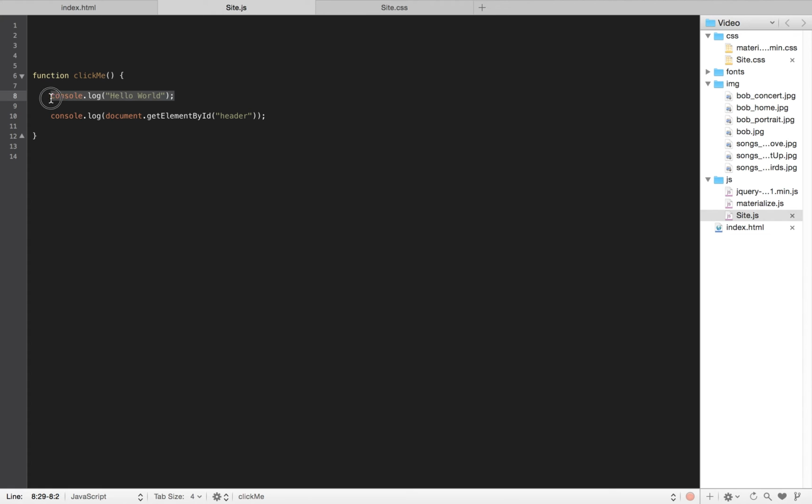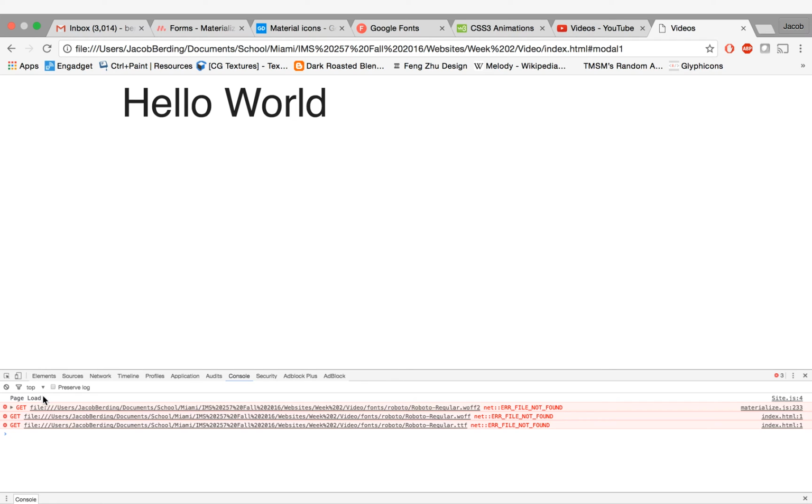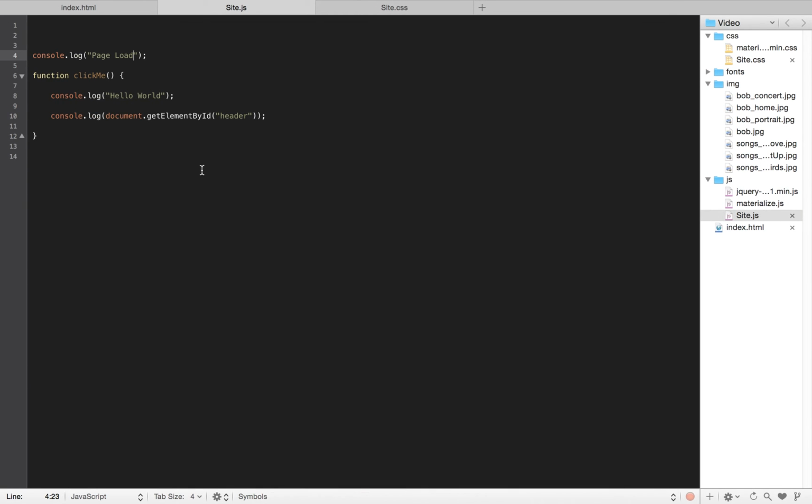If you want something to be drawn just on page load, you put it outside with a function, right? So I can put outside page load. Now if I refresh, I see page load, right? But only until I click will I run a specific code that I want to run, which is in this case 2 console logs.